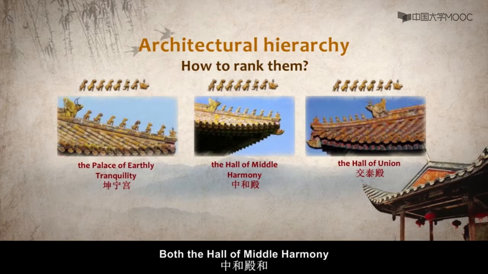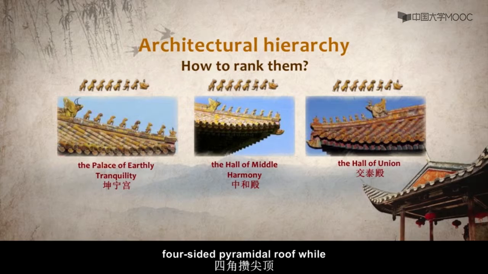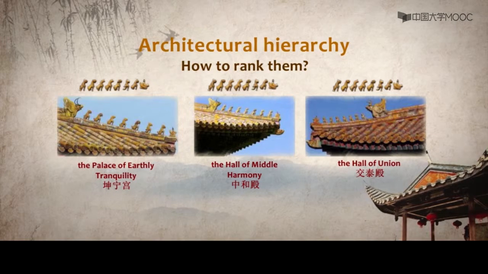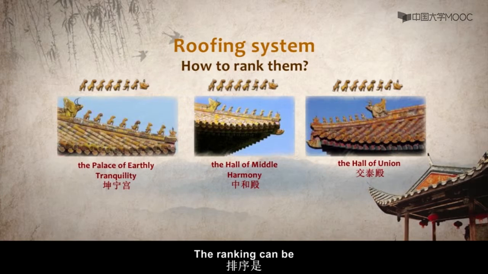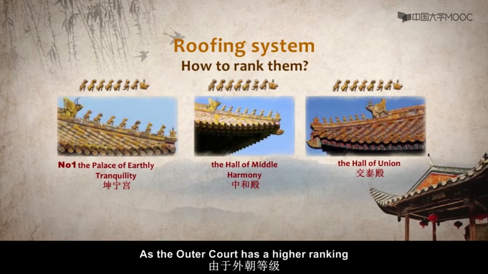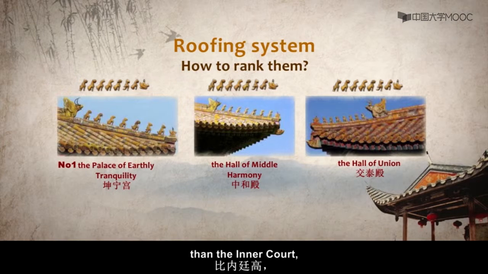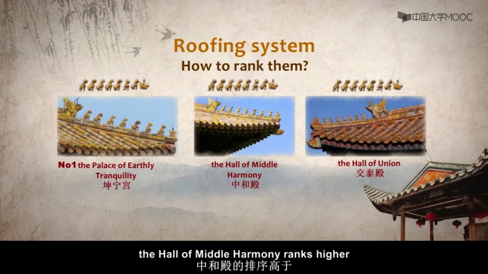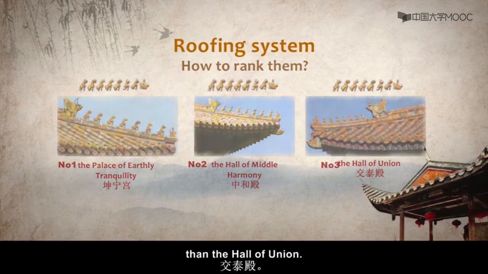Both the Hall of Middle Harmony and the Hall of Union have 4-sided pyramidal roof, while the Palace of Earthly Tranquility has double-eaved hip roof. The ranking can be the Palace of Earthly Tranquility first, as the outer court has a higher ranking than the inner court. Despite the same roof style, the Hall of Middle Harmony ranks higher than the Hall of Union.